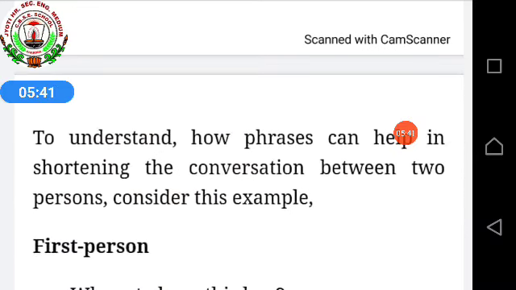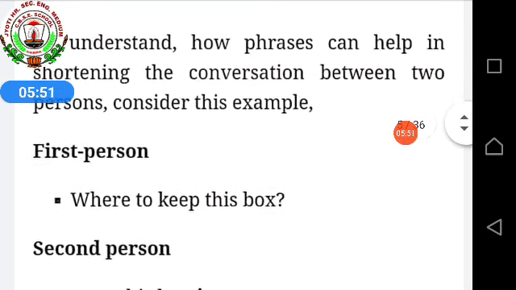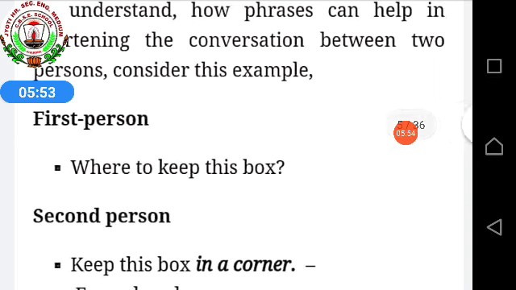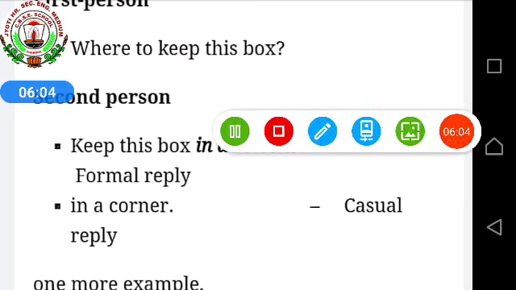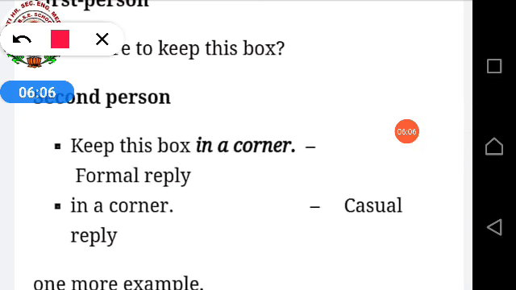To understand how phrases can help in shortening the conversation between two people, consider this example. The first person is asking, where to keep this box? So what is the second person saying?